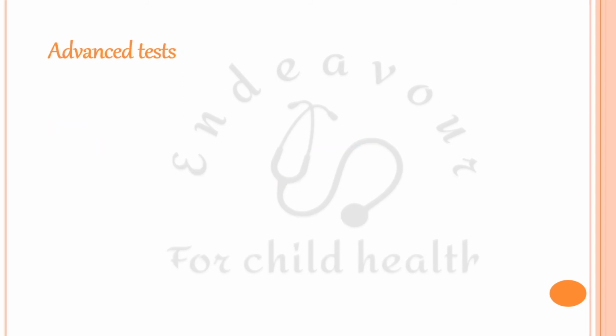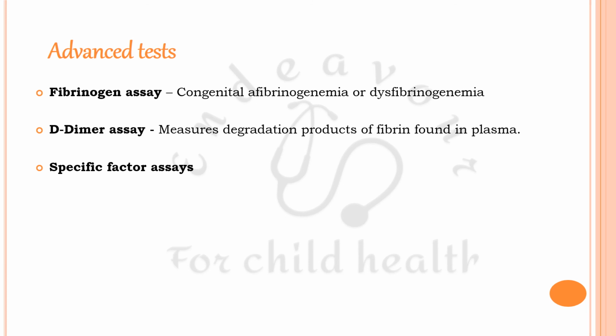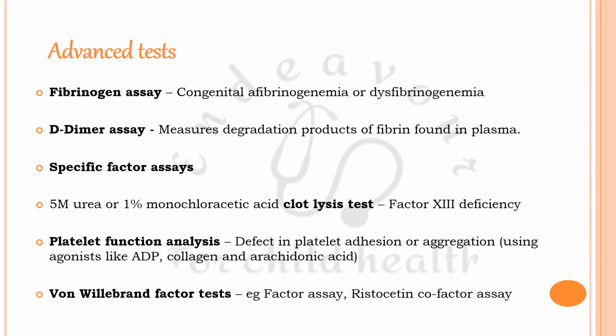Now, there are certain advanced tests like fibrinogen assay, D-dimer assay, and specific factor assays. Also, 5-molar urea or 1% monochloroacetic acid clot lysis test for factor 13 deficiency, platelet function analysis in which we check the platelet adhesion or aggregation, and von Willebrand factor tests, for example, factor assay and ristocetin cofactor assay. Remember, thromboelastogram has been recently gaining a lot of popularity because it shows all the stages of clot formation.